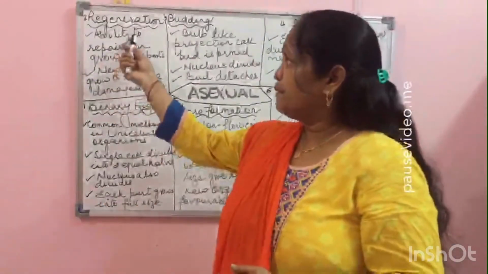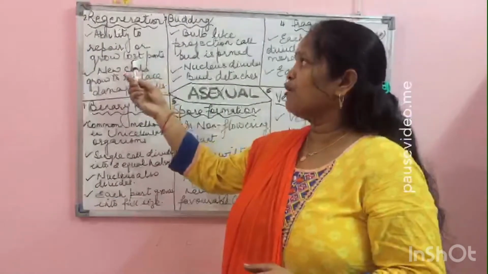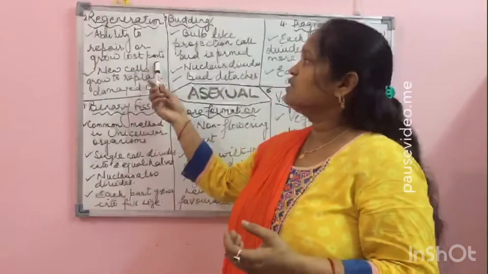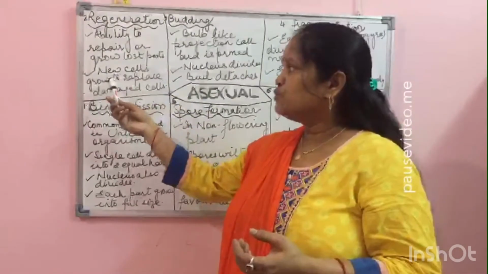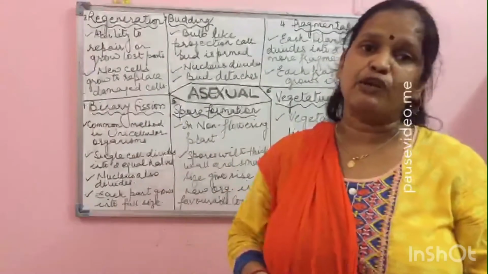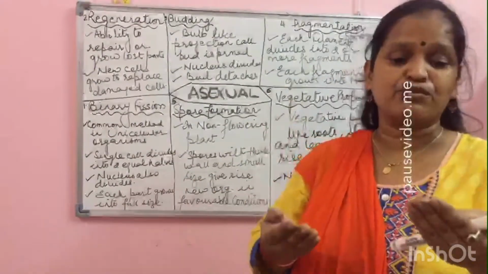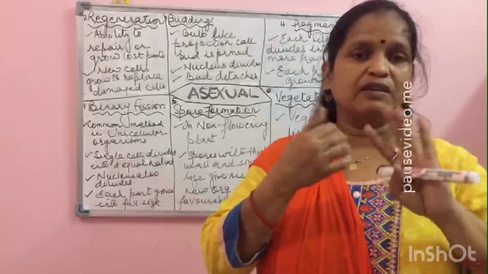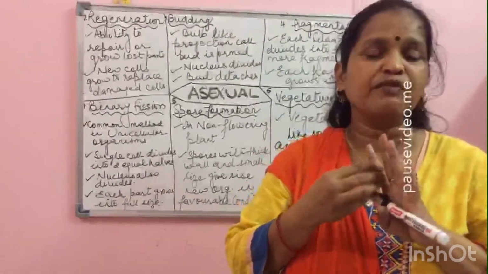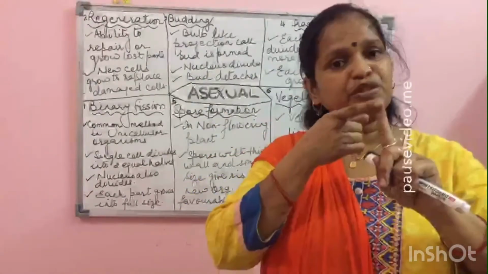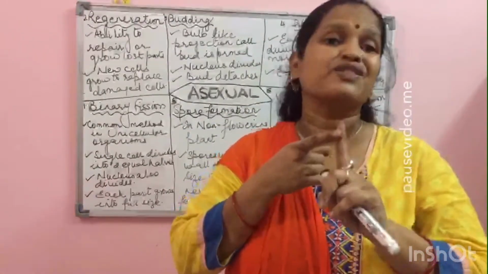So, the ability to repair or grow from the lost parts is regeneration. New cells grow to replace the damaged or the lost cells. तो जो cells damage हो चुकी, आपने कभी देखा होगा कि कभी-कभी आपकी फिंगर्स की स्किन निकल जाती है, लेकिन कुछ समय बाद वो स्किन फिर वही प्रॉपर स्मूथ आ जाती है.